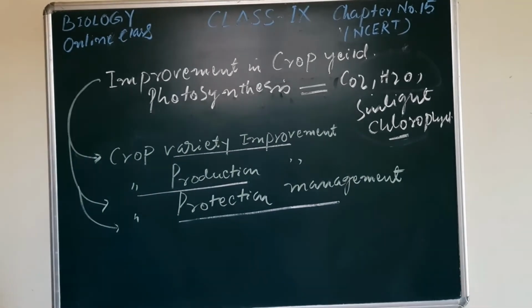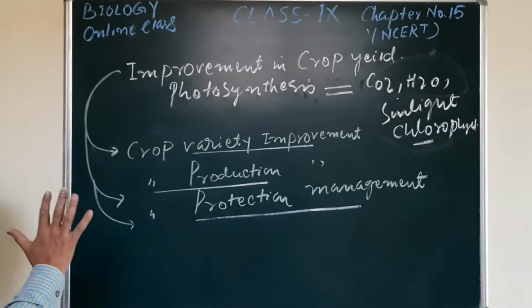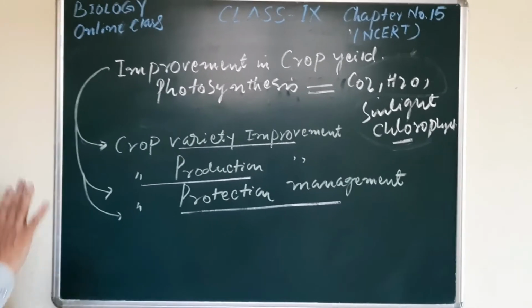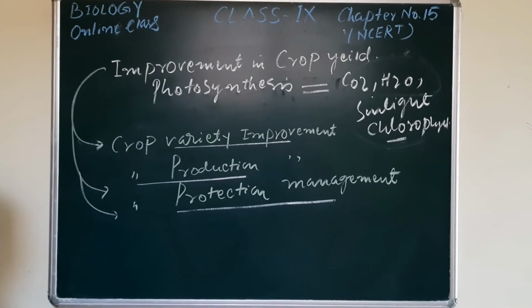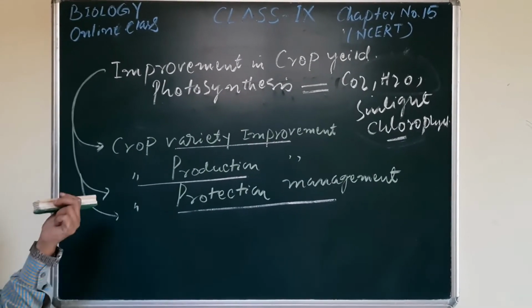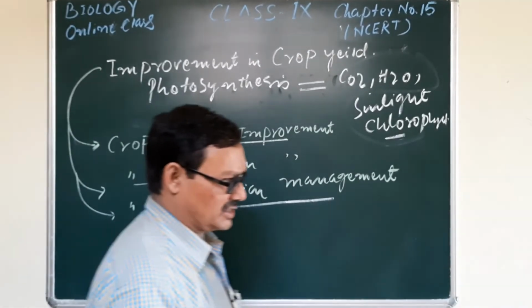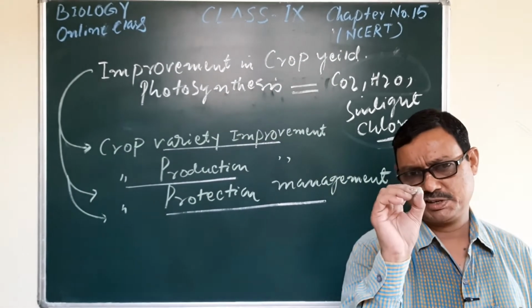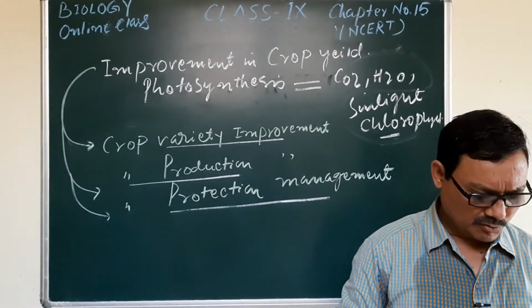Kharif crops are mainly in the rainy season and rabi crops mainly in the winter season. You may get details in your book, you may study it very carefully from your textbook.